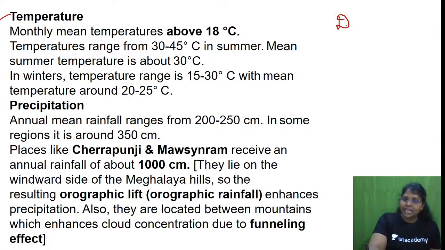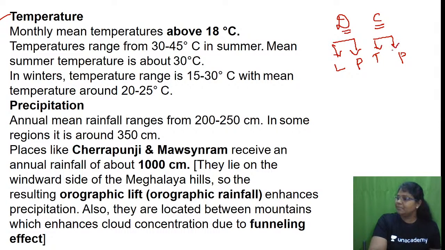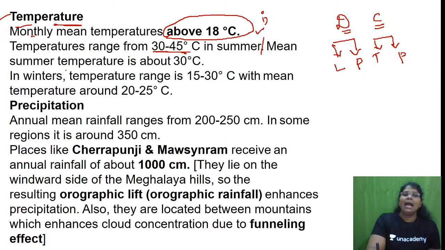Now under the code, D is over. Under C, what are the two things, ma'am? TP, temperature and precipitation. Under D, what are the two things? LP, latitudinal extent and places. Is it clear? Please answer back. Is it clear, ma'am? Now, under temperature, the monthly mean temperature is above 18 degrees Celsius. First point. What is the second point? What will be the temperature range? It ranges between 30 to 45 degrees Celsius in summer, and the mean summer temperature is about 30 degrees Celsius.